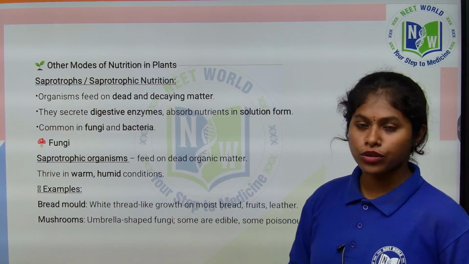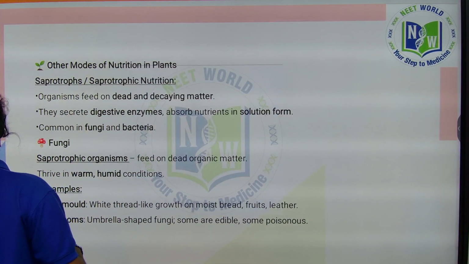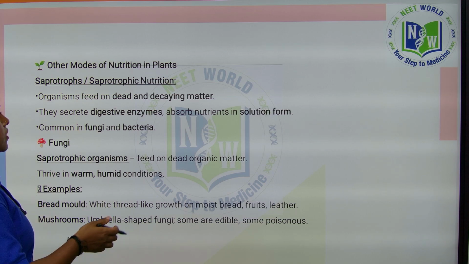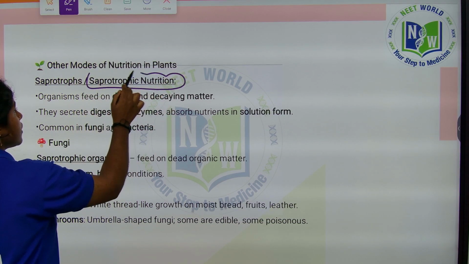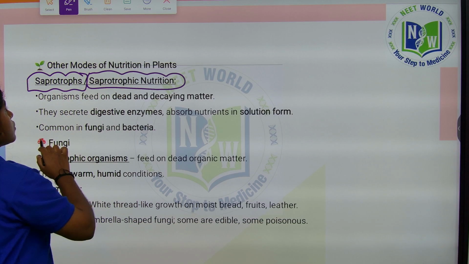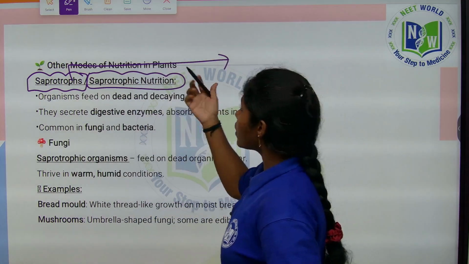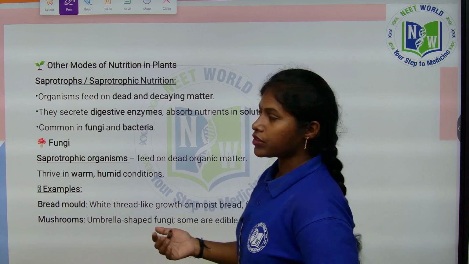Let's see today's class: other modes of nutrition in plants. What are the other modes that plants exhibit? Let's see. The first one is saprotrophic nutrition. Organisms exhibiting it are called saprotrophs. Firstly, let's see what saprotrophic nutrition is.